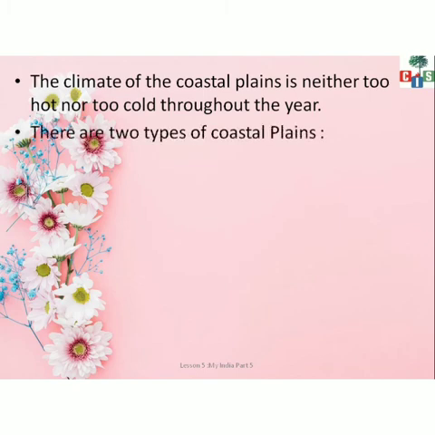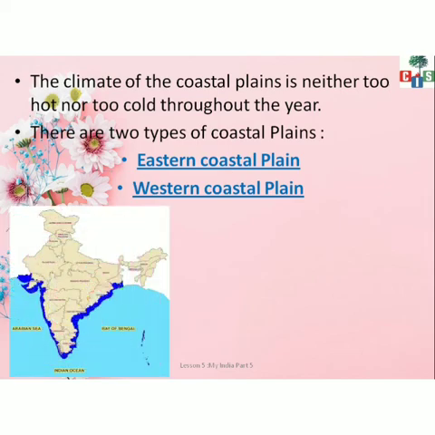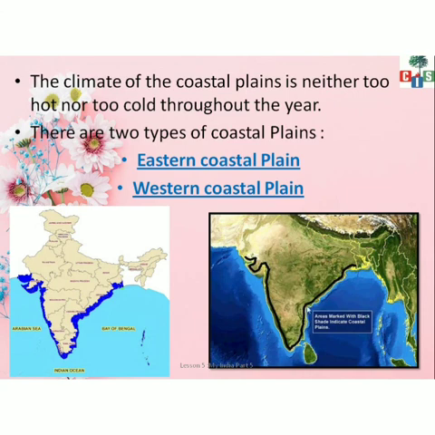Let me tell you, there are two types of coastal plains in India. That is the eastern coastal plain and the next one is the western coastal plain. See in this picture you can see very nicely, ये जो blue color का होता है that is the coastal plain, the eastern coastal plains and the western coastal plains. You can see in this image also, ये जो black color की line है वो पूरी coastal plain है. Okay, so this was all about coastal plains.